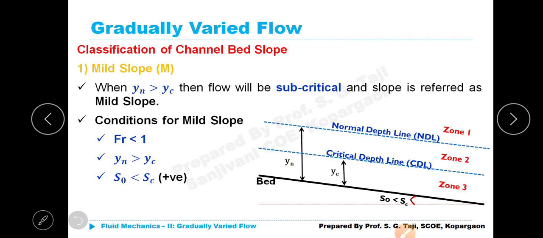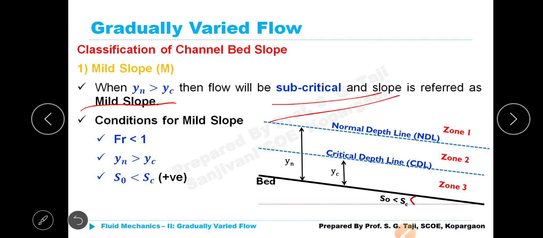First one, mild slope. For mild slope, Yn should be greater than Yc, which means the flow will be subcritical, as I have already told you 4-5 times. The slope is referred to as mild slope when the normal depth line, that is NDL, is greater than the critical depth line, CDL.